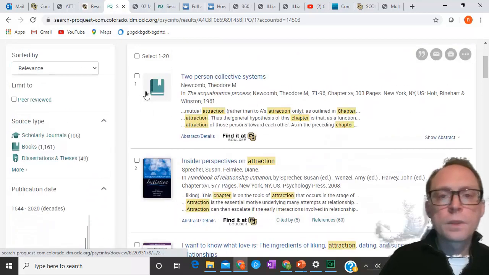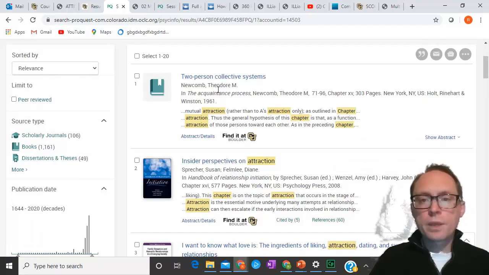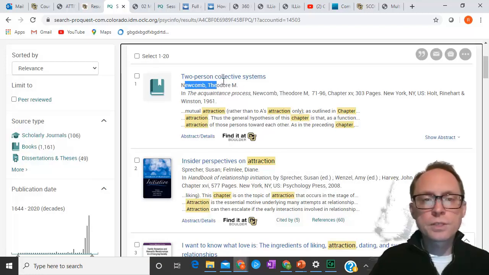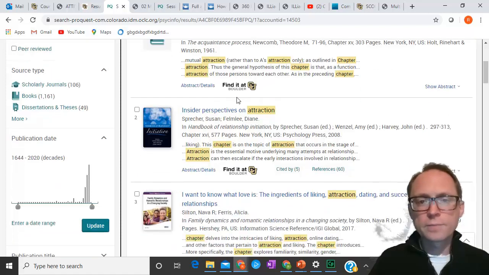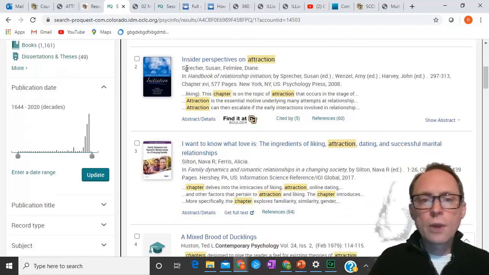Here we go. So this one I'm skipping because, two-person collective systems, this is the author, Theodore Newcomb, right? And this particular chapter, the acquaintance process, is also by Theodore Newcomb. So it could be an edited book, but I can't tell right there. However, here, look what we got.